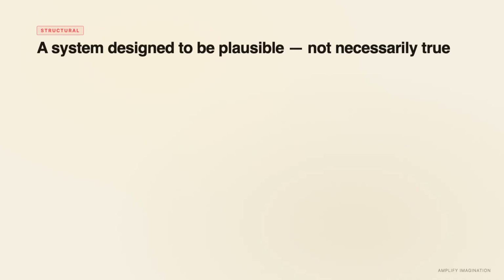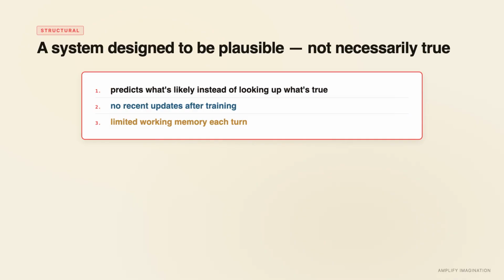So the structural picture is a system that predicts what's likely instead of looking up what's true, with no recent updates and limited working memory. That's not the only reason hallucinations happen. Training and evaluation choices matter too, but it's the part you can actually predict from the model's design.